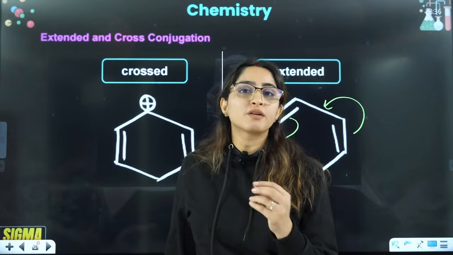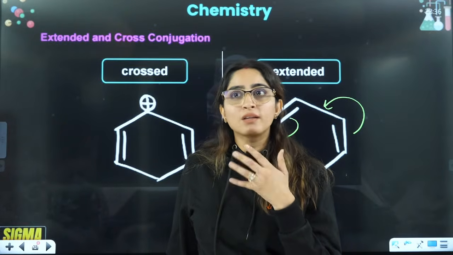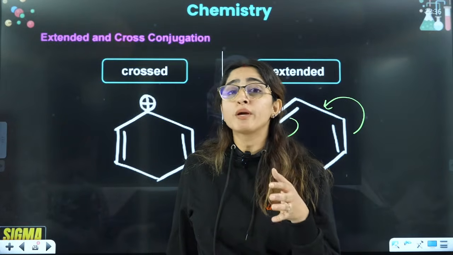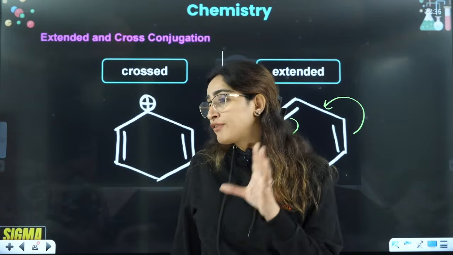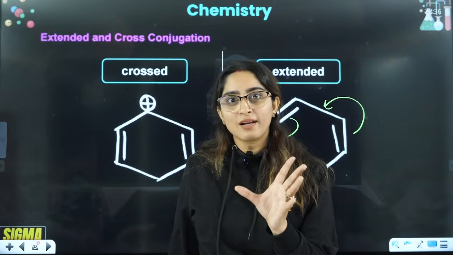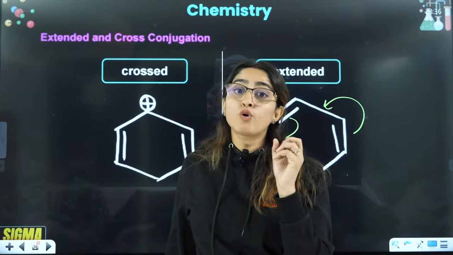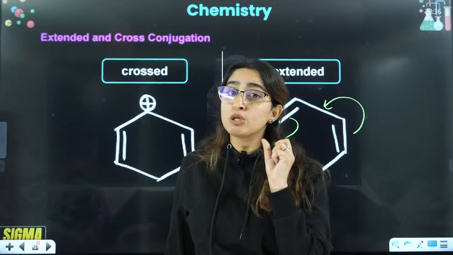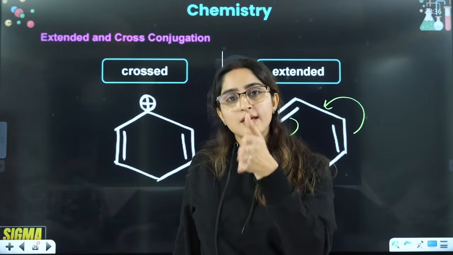So cross conjugation is not stable, right? When you are focusing on 3-4 things at a time, you won't be able to do even a single thing with full potential. If you are dedicated to one thing, like Arjuna, focus on just one thing, then you will be able to conquer that always, because your full focus is in that thing.